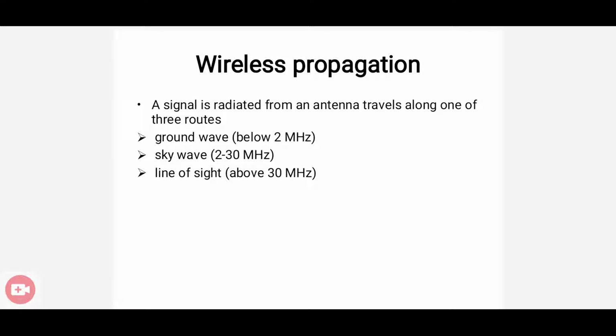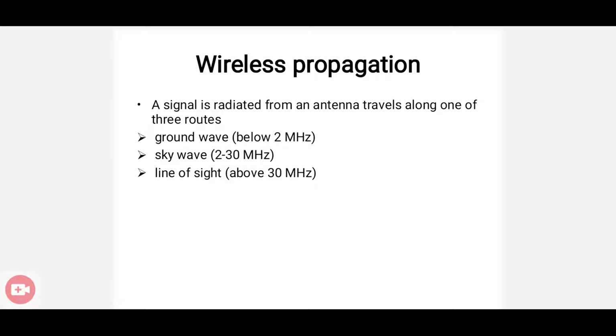So a signal is transmitted or radiated from an antenna without any physical path. That is actually wireless propagation. Wireless propagation means a signal is radiated from one antenna without any physical path or without any guided medium, right? They are known as wireless propagation.